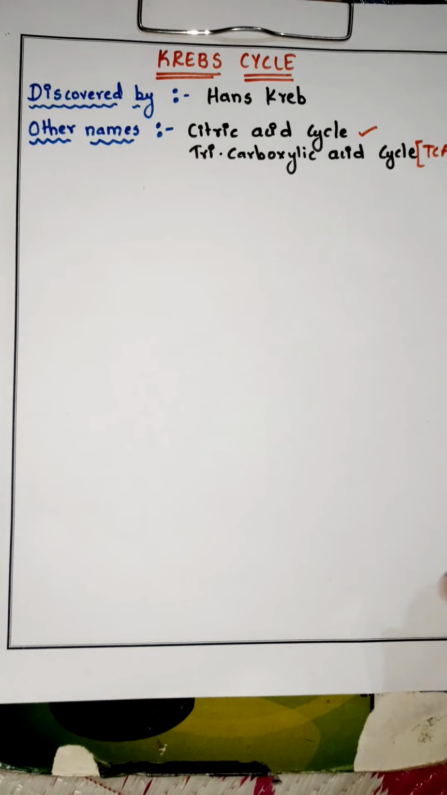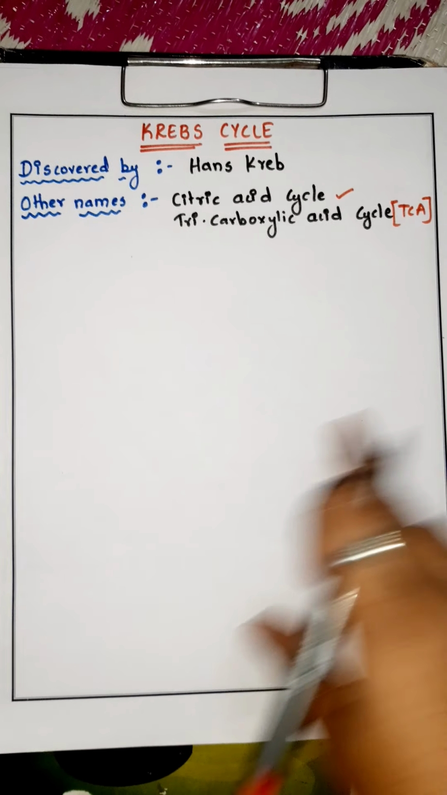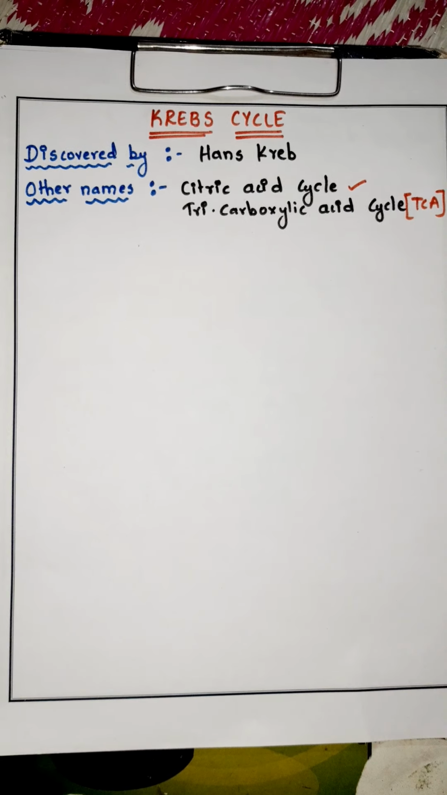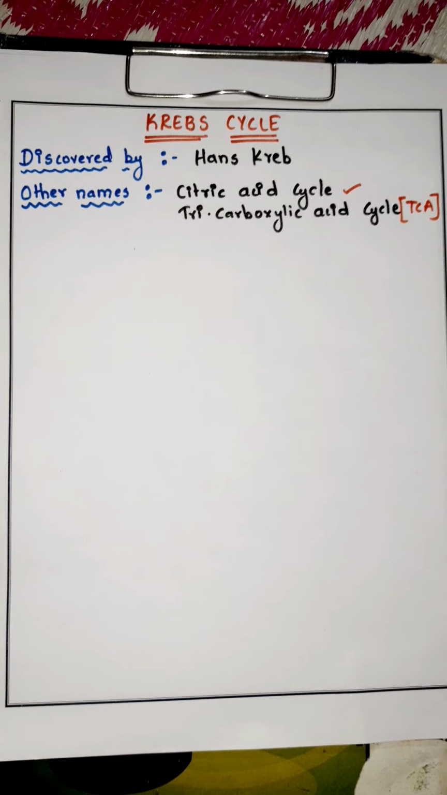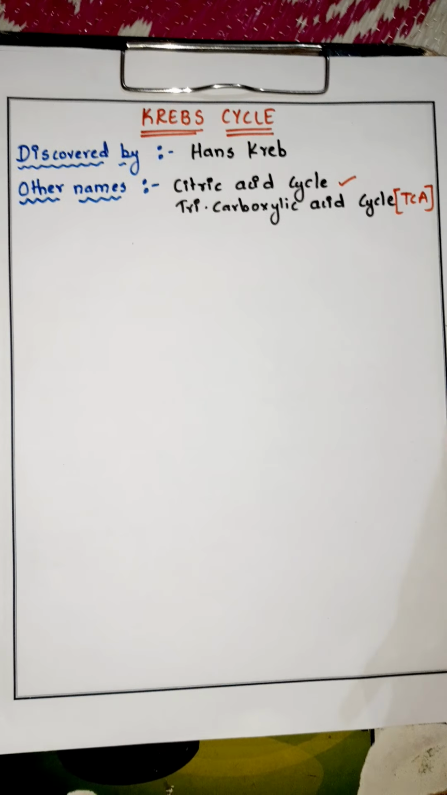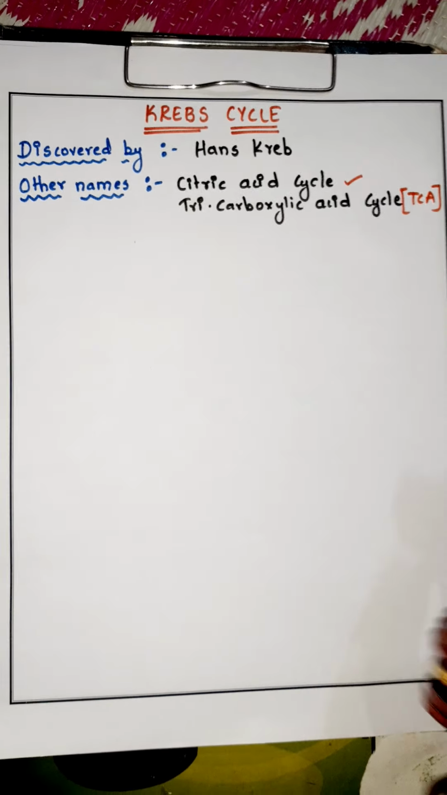Usually students find it difficult to remember the names and intermediates. So I'll be giving you a trick so you can remember it very easily. Okay, so let us start. First of all, you know that the Krebs cycle takes place in the mitochondria.